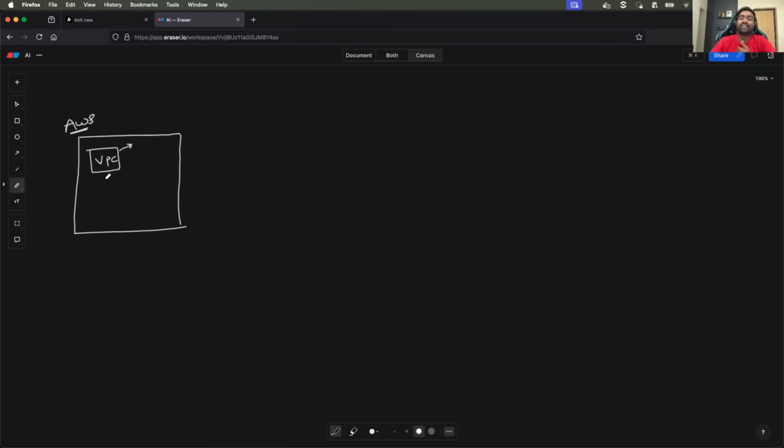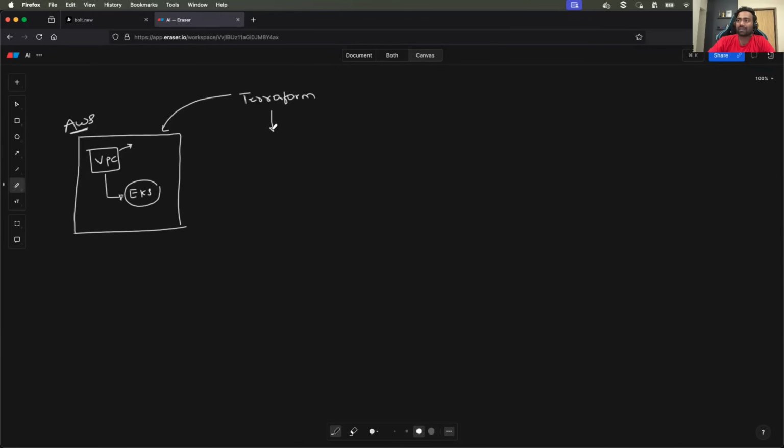And once it creates the VPC, within the VPC, it has to set up an EKS cluster, basically a Kubernetes cluster that is provided by AWS. And one catch is that everything has to be done using Terraform.